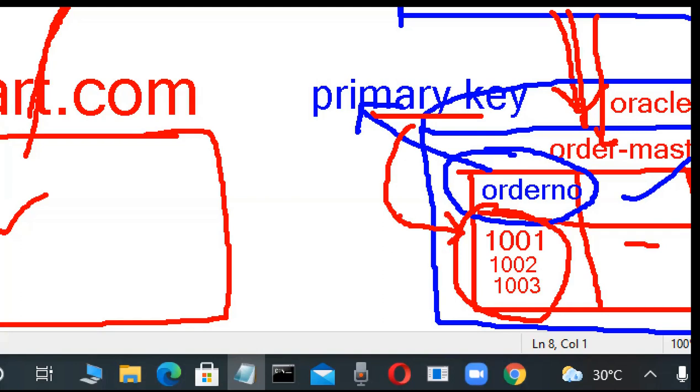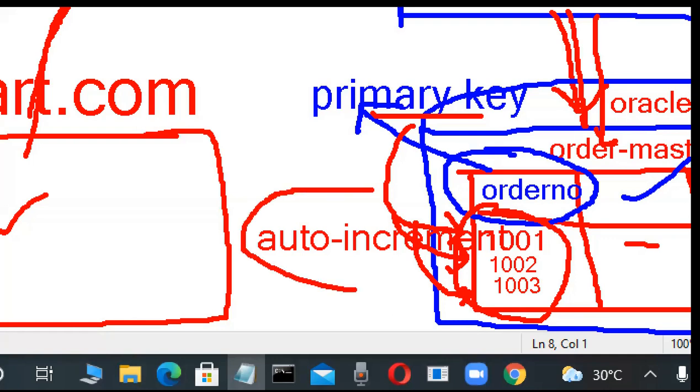How is it generated? These primary key values are generated because the database programmer writes some coding. Those persons use a concept called auto increment, which generates primary key values automatically. Suppose anybody purchases any items, the invoice numbers are also generated automatically, or not? How is it possible? That is the auto increment concept. The database programmer writes a little bit of coding, and those persons maintain all these things.